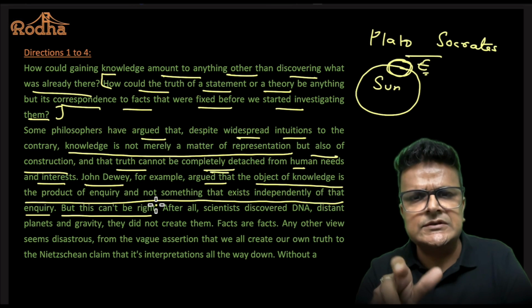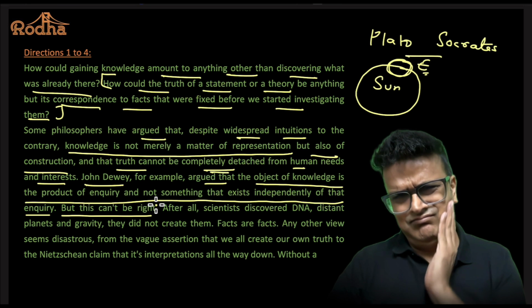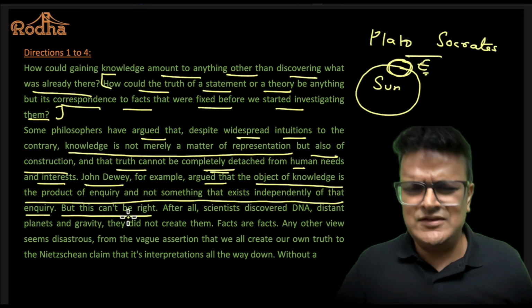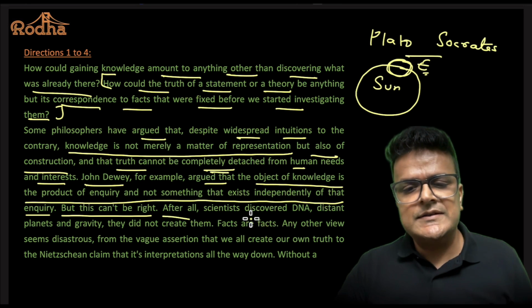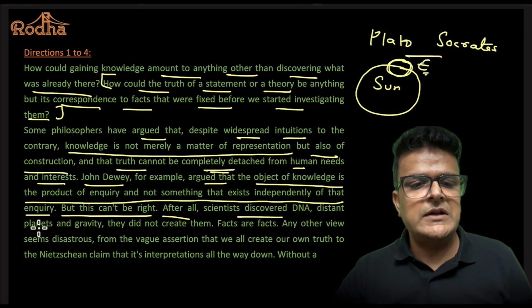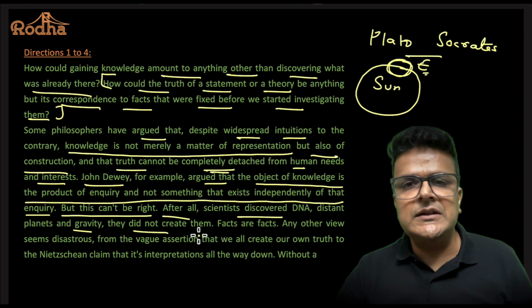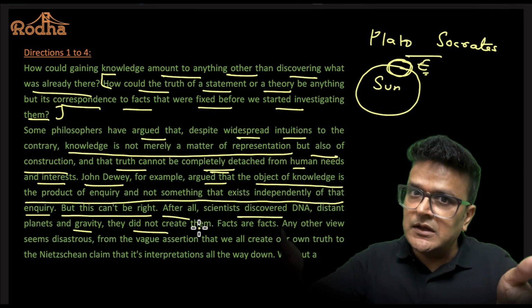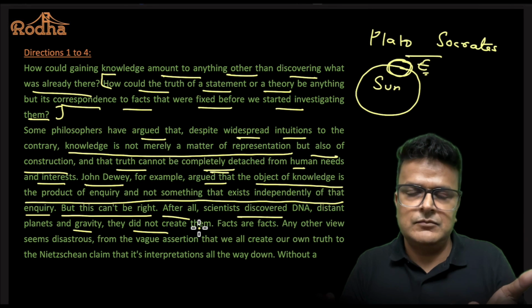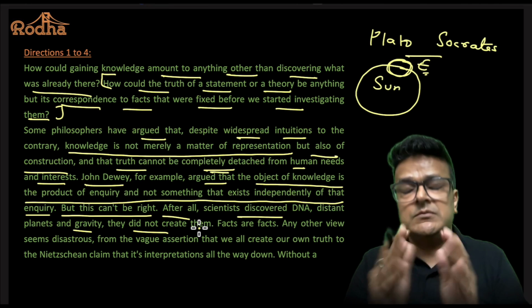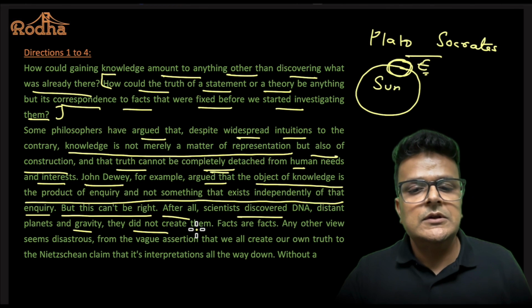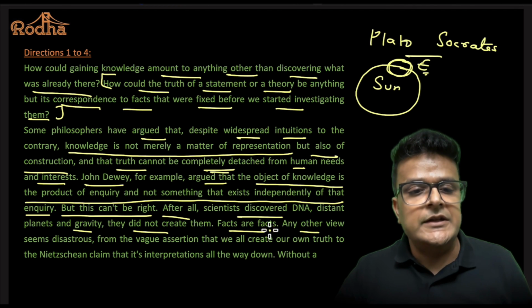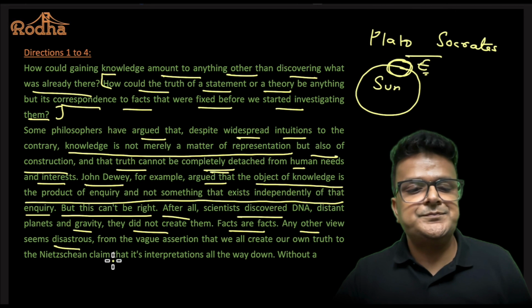It can impact all this. Socrates is like, ये ज़्यादा हो गया. This can't be right. After all, scientists discovered DNA, distant planets and gravity. They did not create them. पैसे के बारे में सोचा तो पैसा वहां पे आ गया, ऐसे थोड़ी होता है. Now it looks like, हाँ यार, सेंस बोल रहा है. Correct. Facts are facts. Any other view seems disastrous.